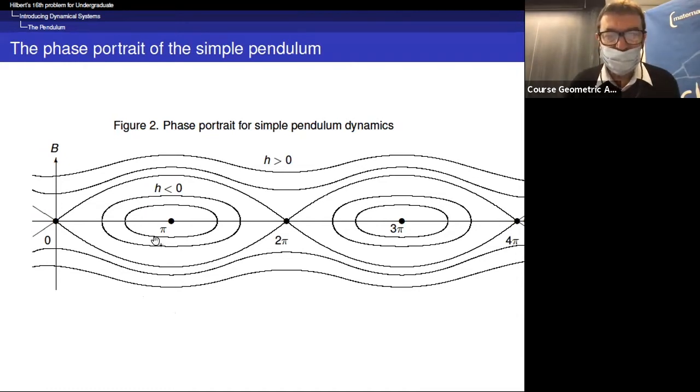Okay, actually a little bit more work, but very elementary, shows that you have this phase portrait. So here you have the saddle, the center. You have the center at this point. Here you have a saddle, and you have special orbits which connect one saddle to the other. They are called heteroclinic connections in general for dynamical systems.